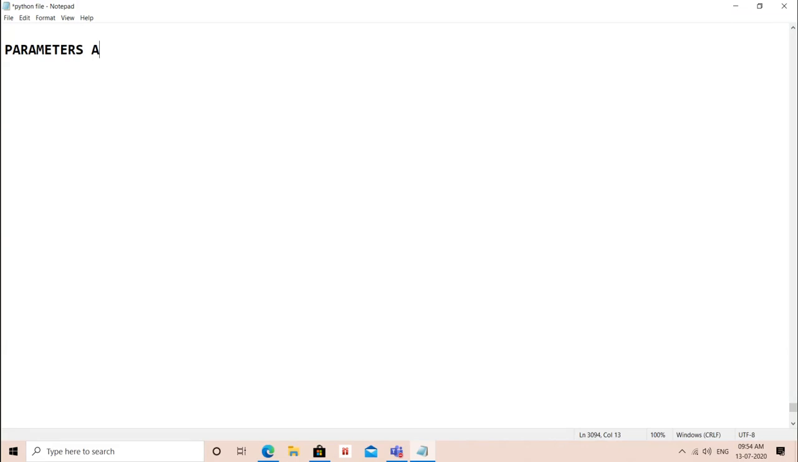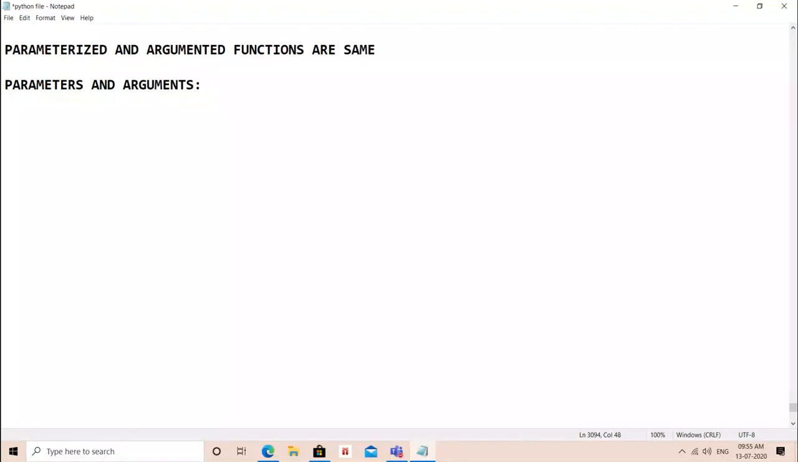Parameters and arguments. What is the difference between them? That means we are discussing argumented function. Do remember parameterized function and argumented functions both are same thing. Let me write this for you. Parameterized and argumented functions are same.